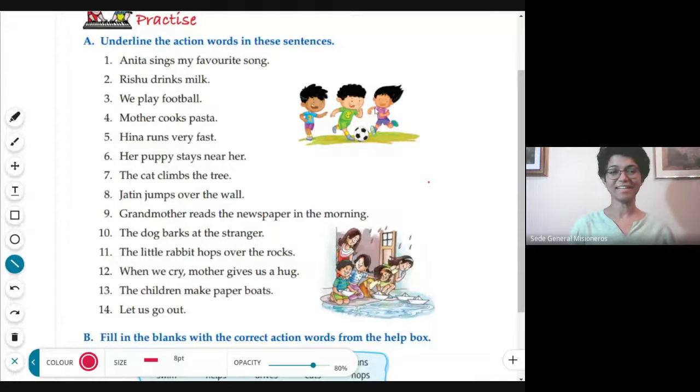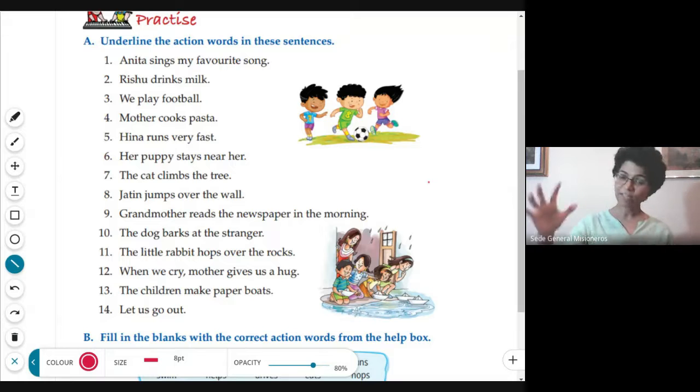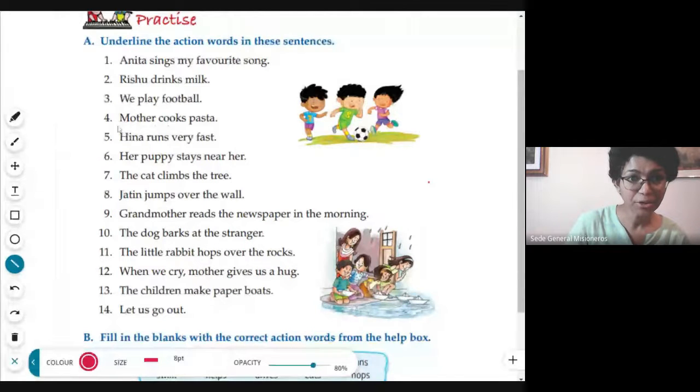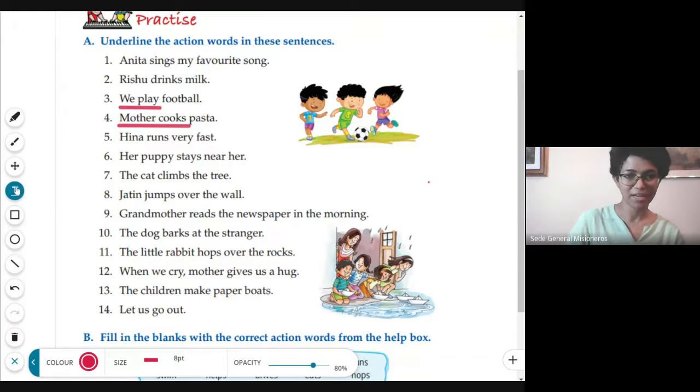Good morning, class. Today we are going to continue learning about action words, or doing words. Whatever we do are action words. But last time we saw that there is a difference. For example, look here. Mother cooks, but here it is the plain. So, how will it be?